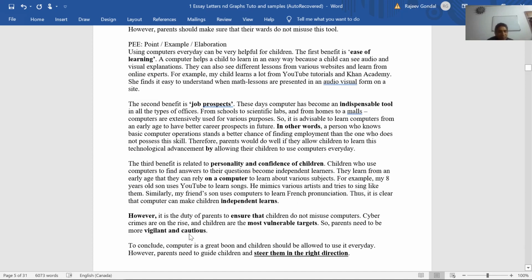So, yeah, need to sprinkle some words here and there to make sure you create a strong, positive impact on the examiner. But again, don't overdo it. Refrain from using heavy words. Try to make it as simple as possible. Make sure that your essay is such that anyone who reads it should be able to understand it in the first go itself. It should not be complicated.